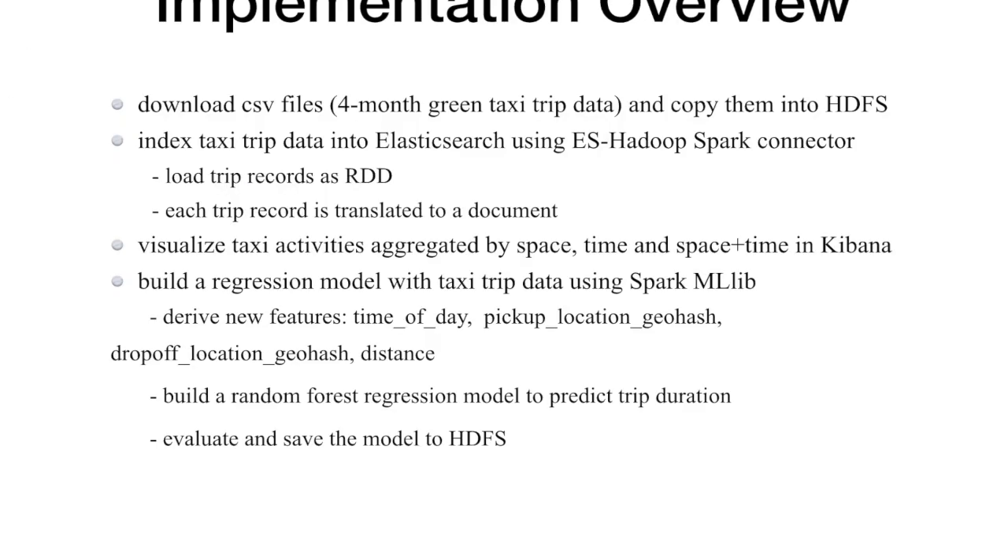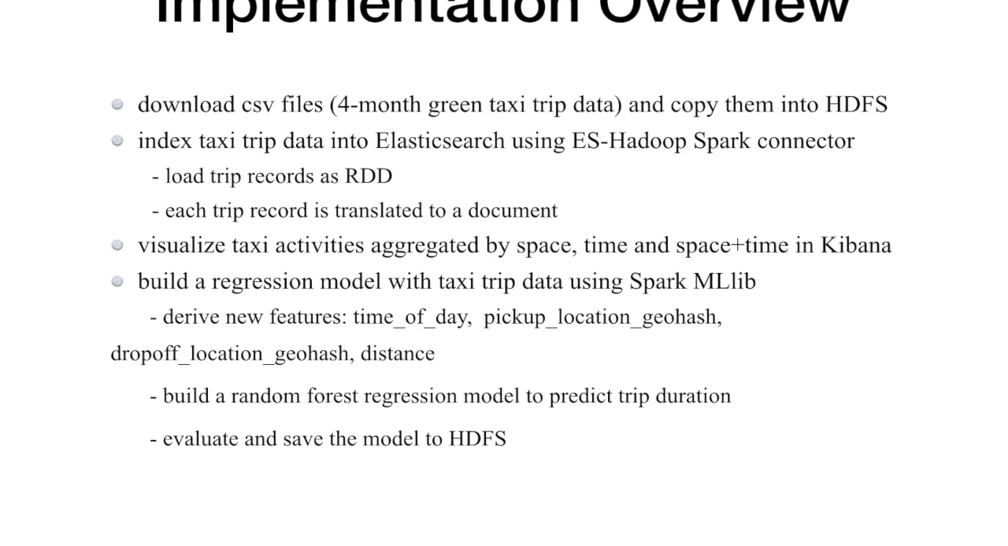Here is the implementation overview. First, I download the CSV files, 4 months of green taxi trip data, and copy them into HDFS. And then I index taxi trip data into Elasticsearch using the ES Hadoop Spark connector. Specifically, I load trip data as RDD, and each trip record is translated into a document and put into Elasticsearch.